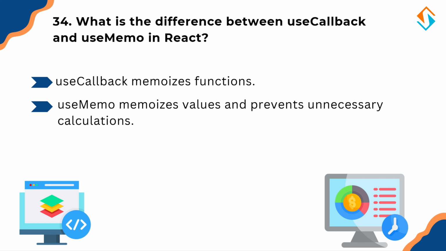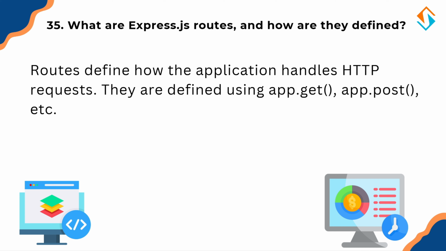Now let's switch back to Express.js and talk about routes. So what are Express.js routes and how are they defined? In Express.js, routes define how the server handles incoming HTTP requests. They determine what happens when a user visits different URLs, like app.get fetches a user, app.post adds a new user, app.put updates a user, app.delete deletes a user. Think of routes as road signs. They tell the server where to go when handling requests.